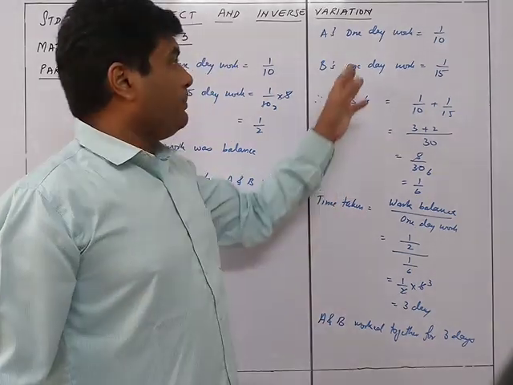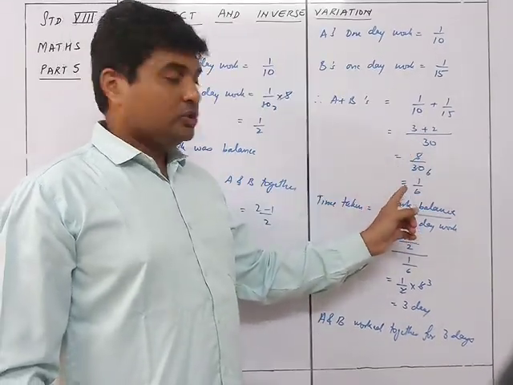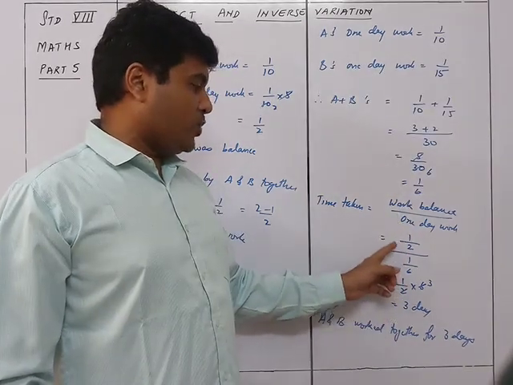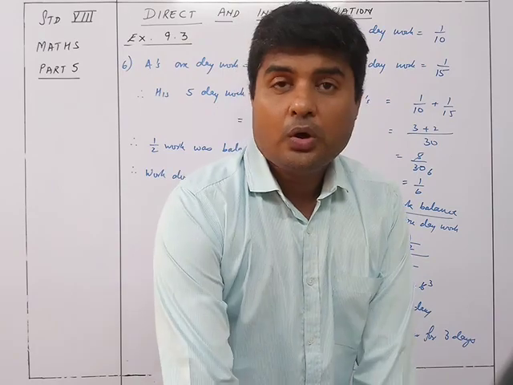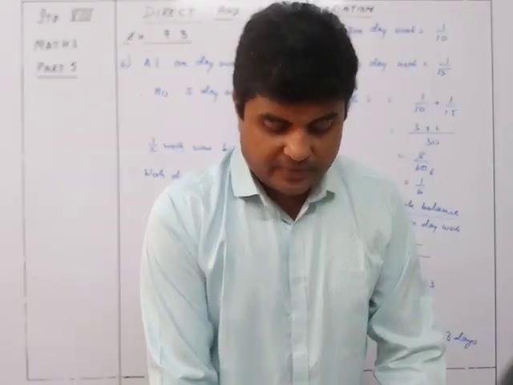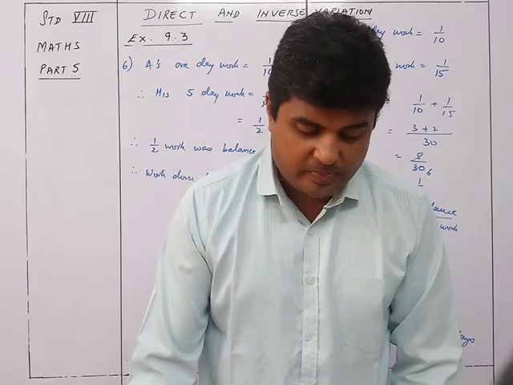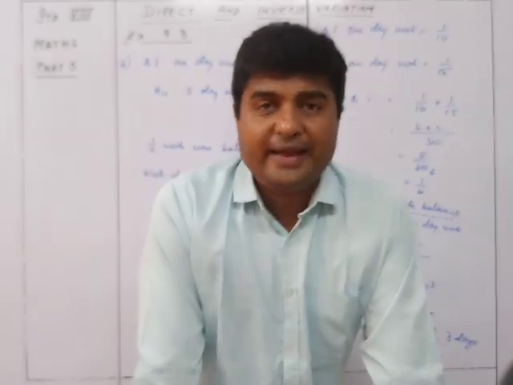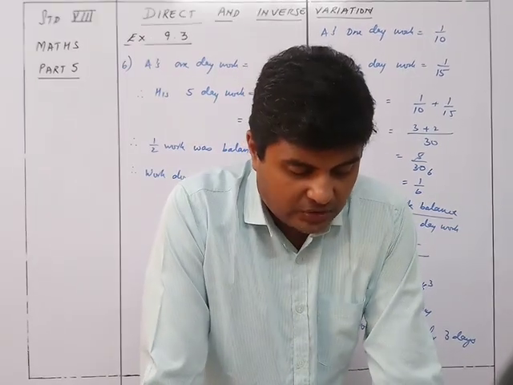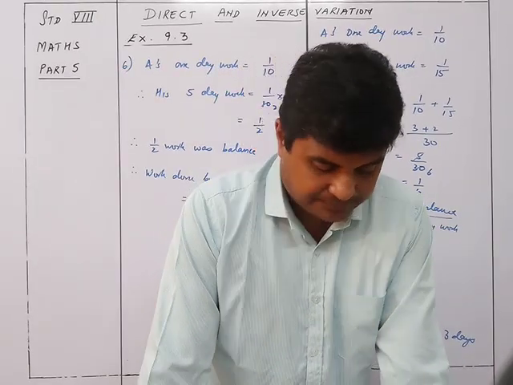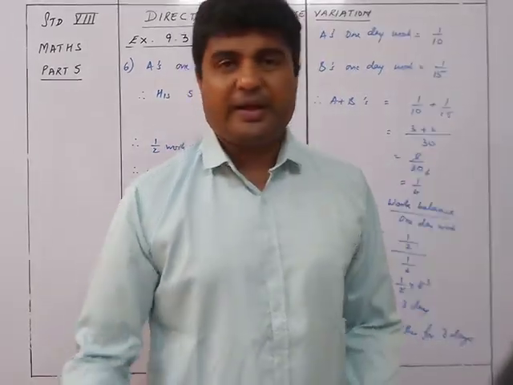So when A and B both worked together, they could have completed in one day 1/6 of the work. So if they wanted to complete half the work, how much time will it take? It will take 3 days for them to complete the work. So that is why we see that the answer is 3 days. They worked together for 3 days and after that B left the work. So that is your sum number 6. We now move on to sum number 7, but I'll take it in the next video.